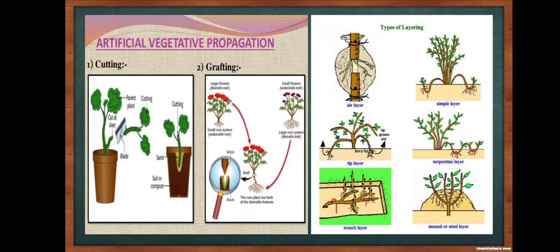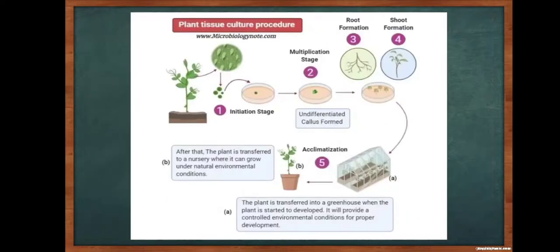So, artificial vegetative propagation, you can see the cutting. How the branch is cut and fixed. Next is grafting, where two different kinds of plants have been grafted. Next is the type of layering, how a branch is bent towards the soil and it starts developing roots. Then plant tissue culture. Here the initial stage, the multiplication stage, then the root formation, shoot formation. Then it is moved into the greenhouse. All these five important steps take place in the plant tissue culture procedure.